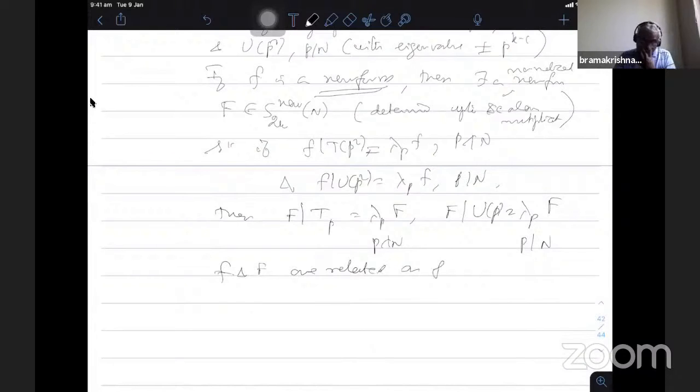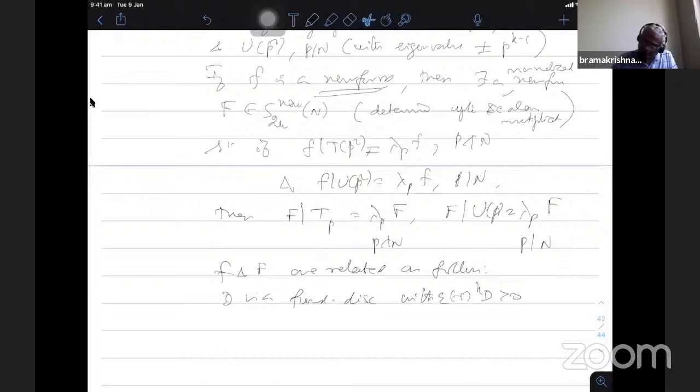Again, he defines the Shimura map here. So D is a fundamental discriminant of a quadratic field with (-1)^k D positive. Now I put epsilon here. I told you that whenever, okay, epsilon I will remove here.